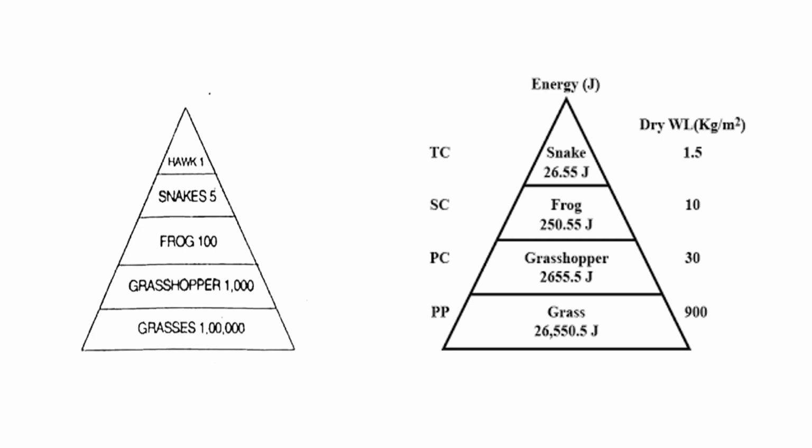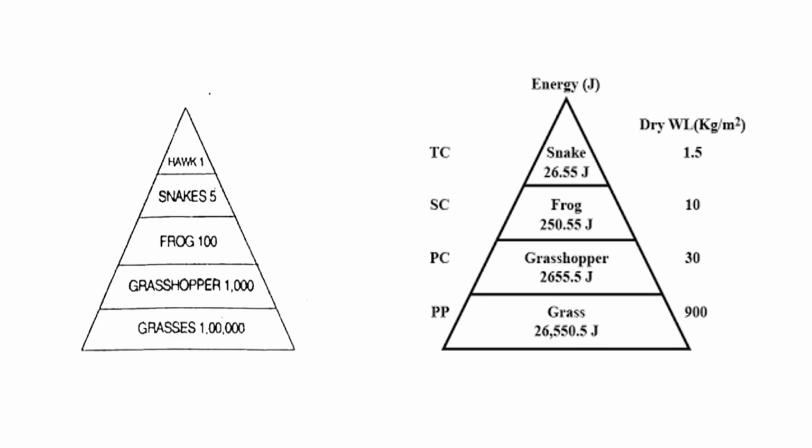So while this side is representing energy, the one on the left is showing the numbers of the organisms at each trophic level. The one showing the number of organisms at each trophic level is referred to as a pyramid of numbers, while the one showing the energy of organisms at each trophic level is referred to as a pyramid of biomass.